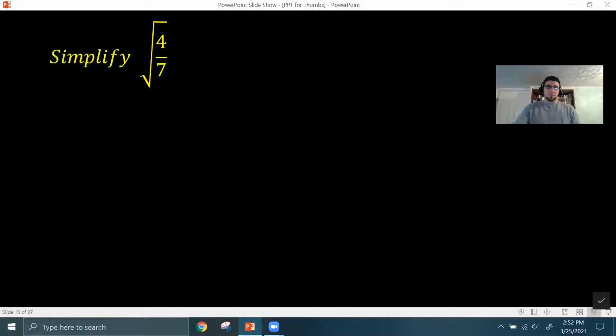And in this one, I want to talk about how to rationalize the denominator. So check this out. Sometimes you'll be asked to simplify a problem similar to this one, where it's square root of 4/7. Now, there's three things you need to keep in mind when simplifying radical expressions. Three checks that you got to do.